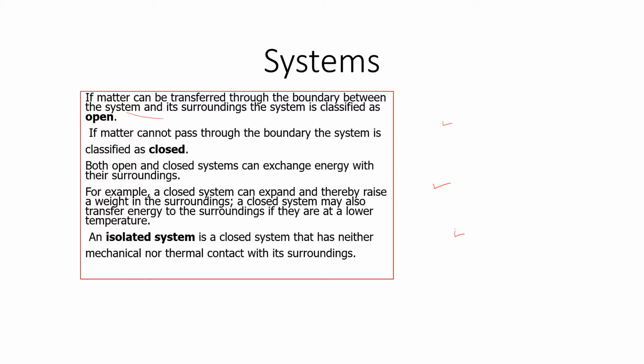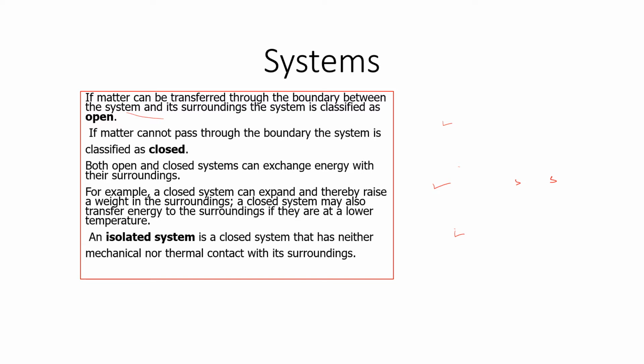And if matter cannot pass through the boundary that surrounds the system, there is no exchange of matter between the system here and the surrounding, then we call that a closed system. Why? Because matter or mass cannot be transferred from the system to the surrounding and vice versa. But energy, which is mostly in terms of heat, can be transferred from the system to the surrounding. So I hope you're able to see that.